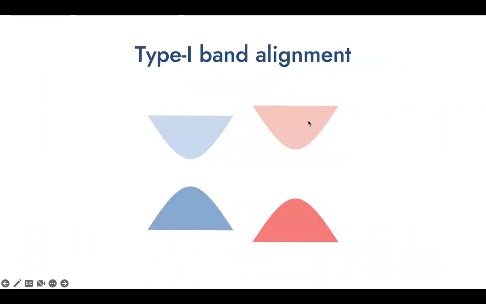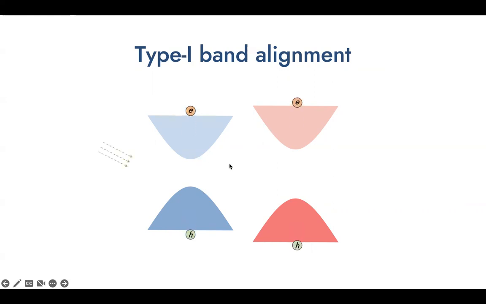To begin with, I'd like to introduce different types of band alignment. For semiconductor heterostructures, their properties depend crucially on the types of band alignment between the two materials. Generally, depending on the band configurations, these band alignments can be classified into several different types. The first one here is the type 1 band alignment. In this band alignment, the conduction band minimum and the valence band maximum are lying in the same material.